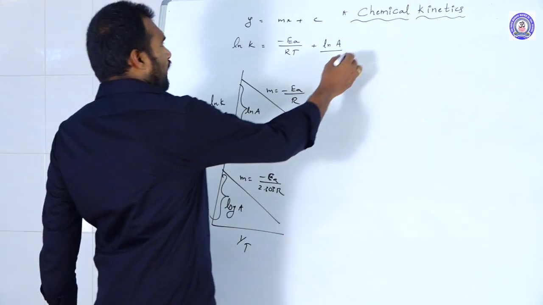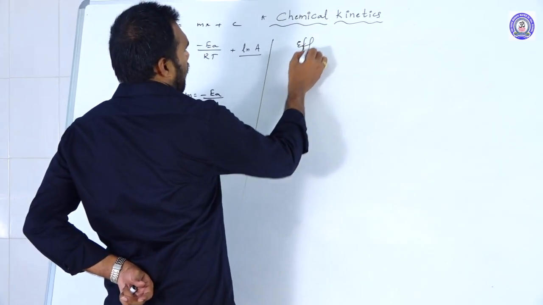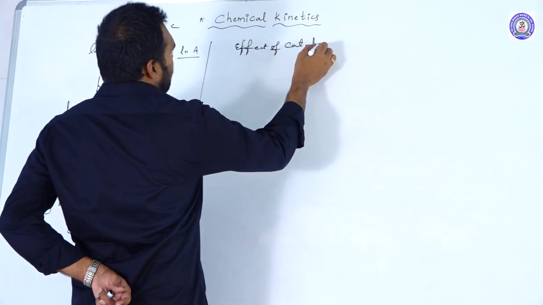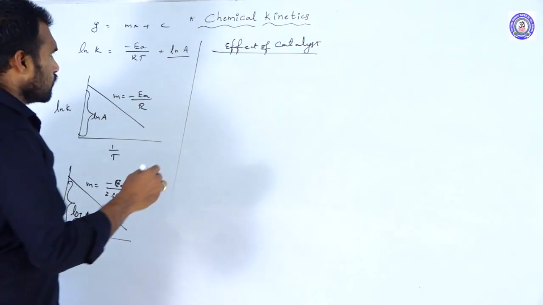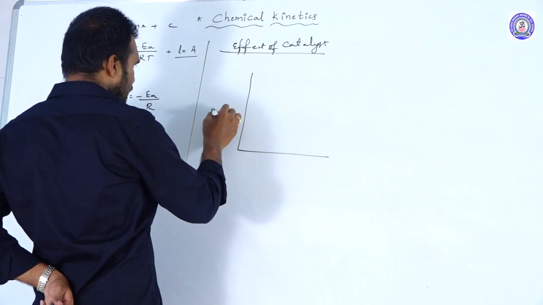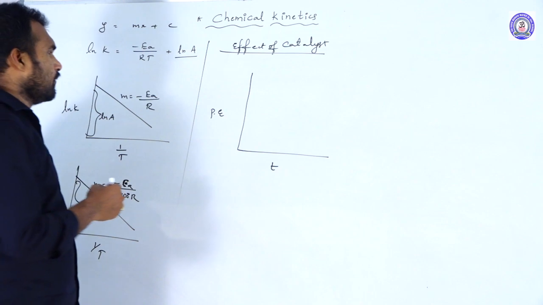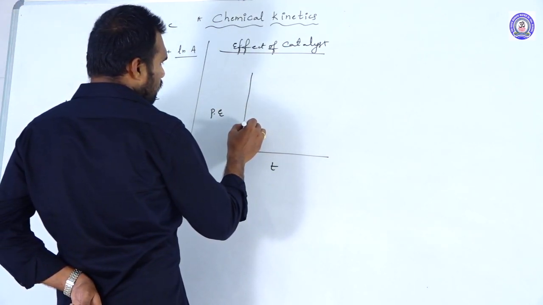Next, the fourth factor: effect of catalyst. How does the catalyst affect the rate of the reaction? Further, you draw the graphs between potential energy versus time. See, first of all, in the absence of catalyst.